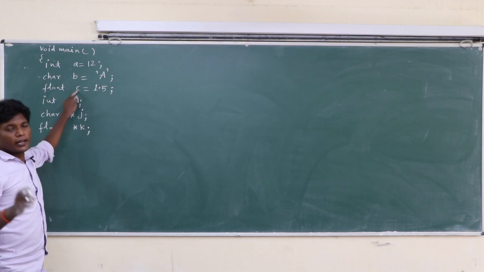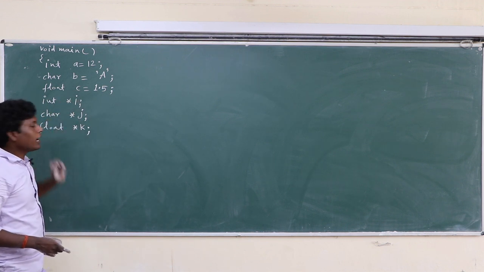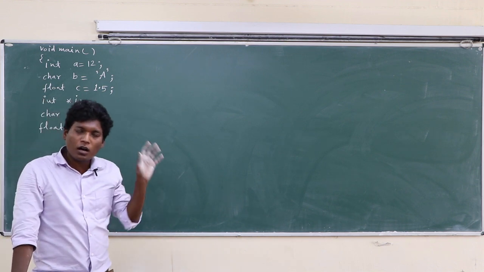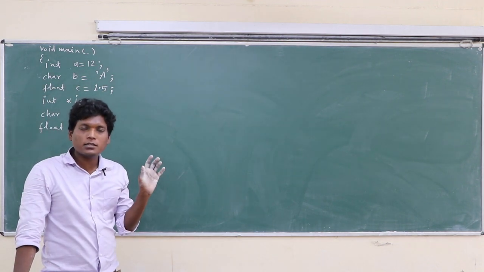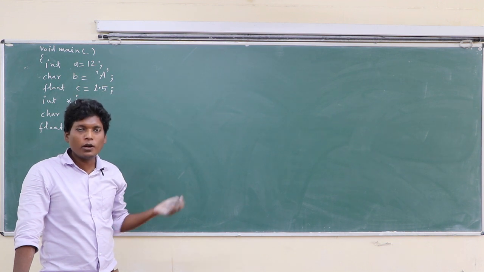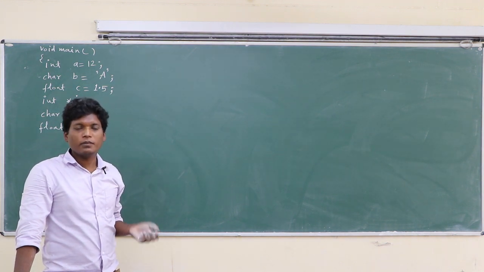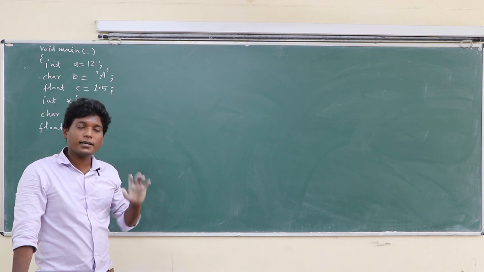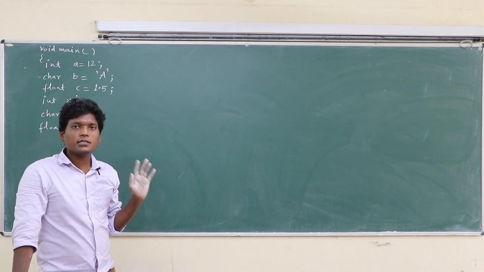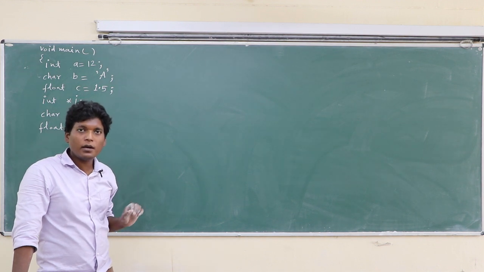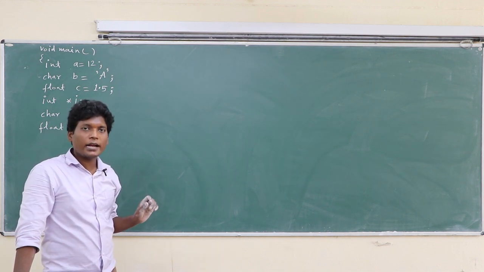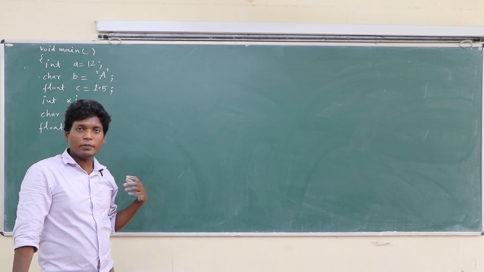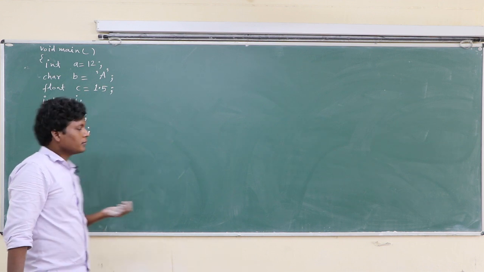A, b, c are ordinary variables, i, j, k are pointer variables. So pointer variables hold only addresses, and an address must be a 5-digit whole number and unsigned number for Turbo C and Turbo C++ compiler. For some other compilers, the convention of address may be different.